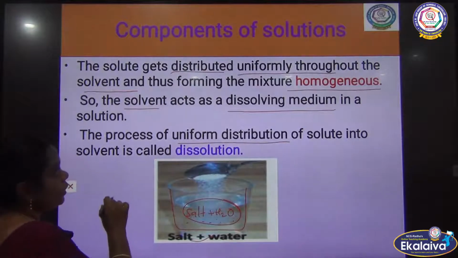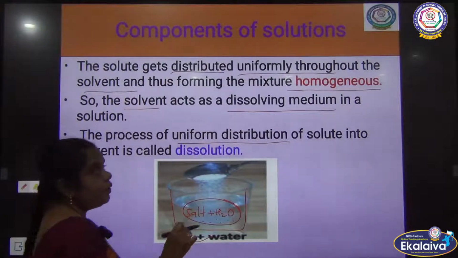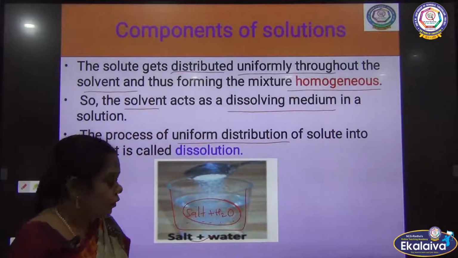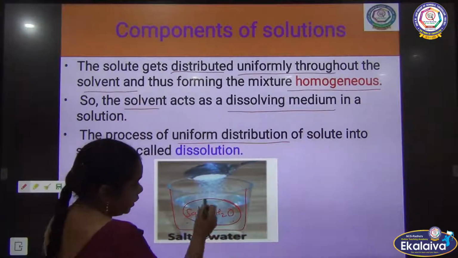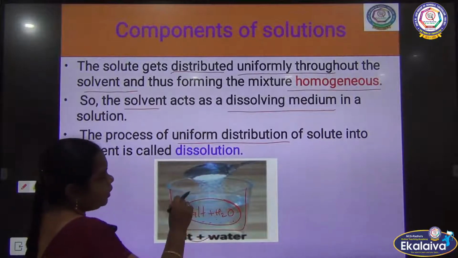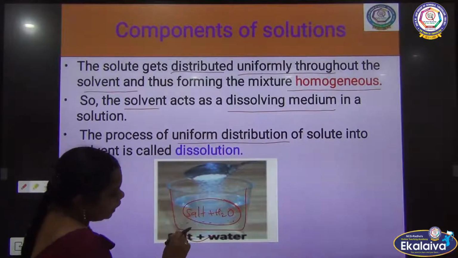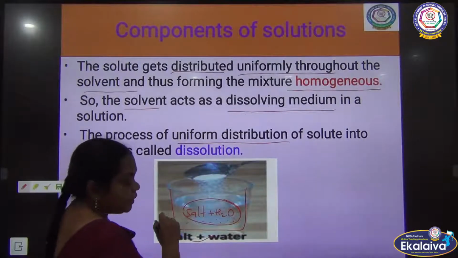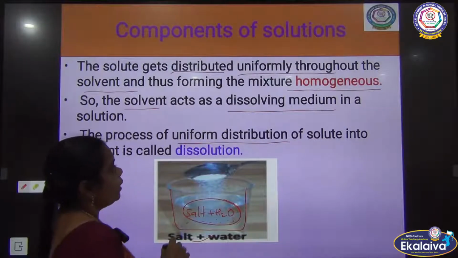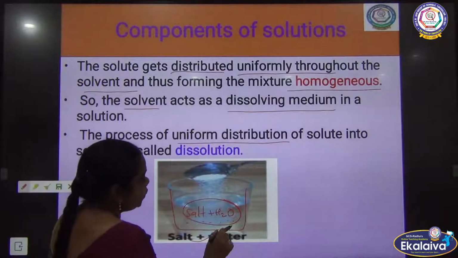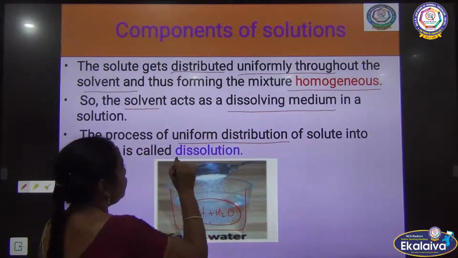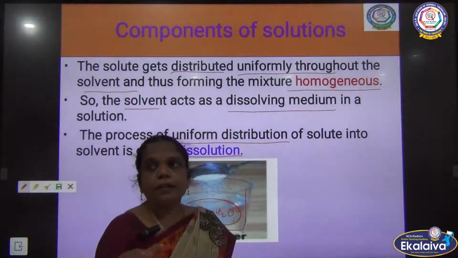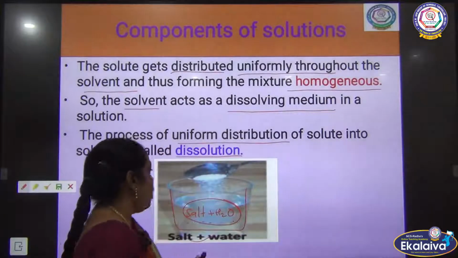You can see the clear solution. You cannot find the salt particles in the tumbler, because it is uniformly distributed. So, the distribution of solute in the solvent is called what? Dissolution. By dissolution only, the solution is formed.